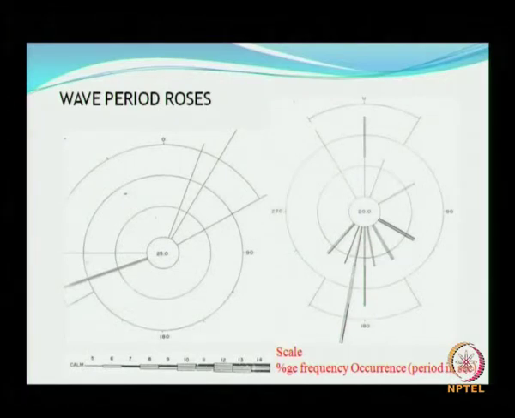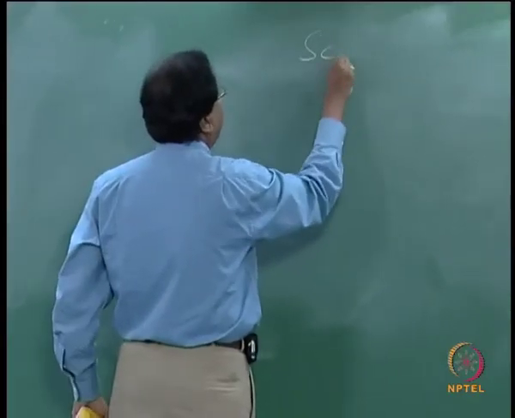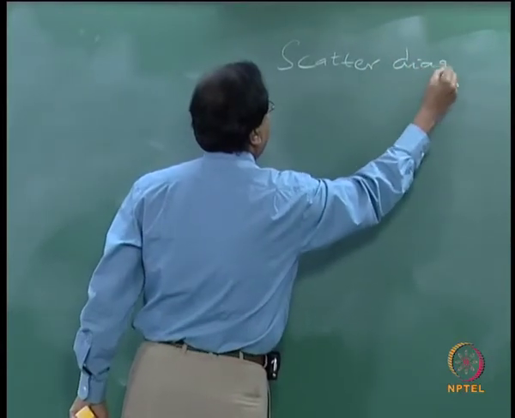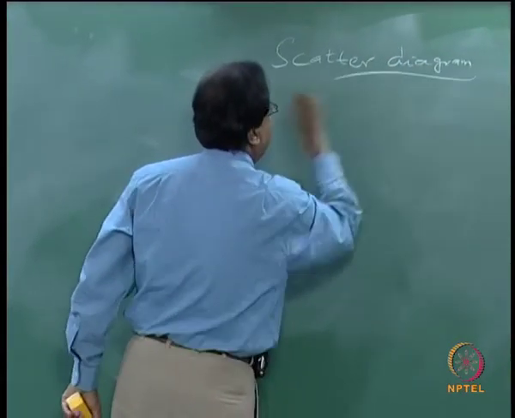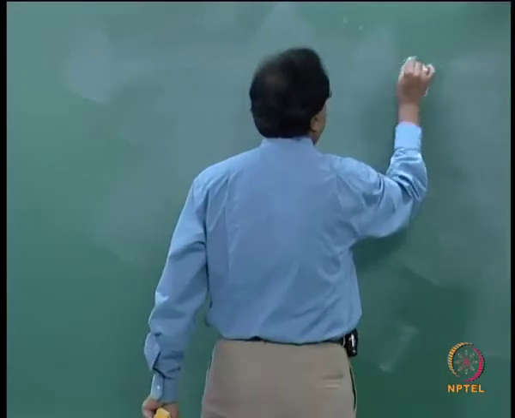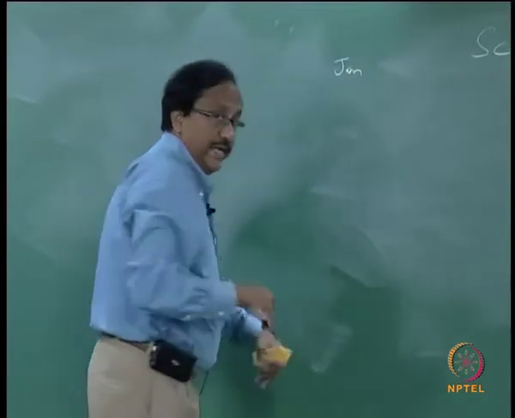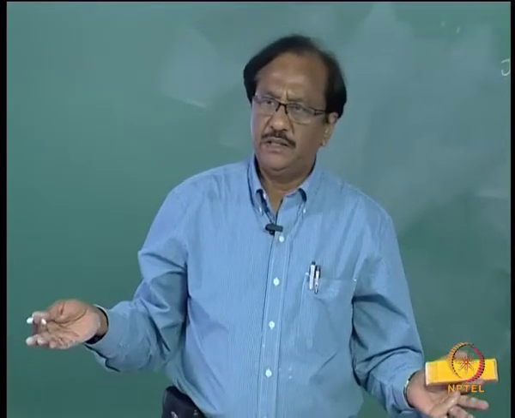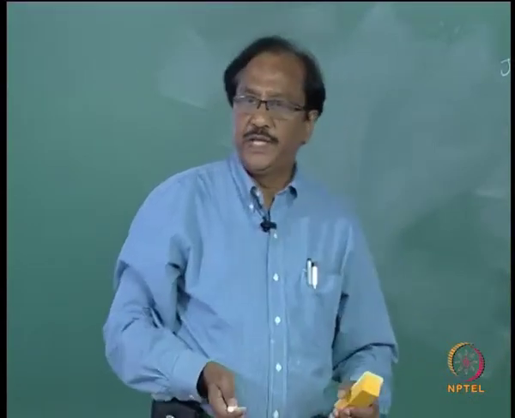Before that, there is another aspect, that is the scatter diagram. This is also used for a given location, say for the month of January. Data has been acquired, it may be measured data.